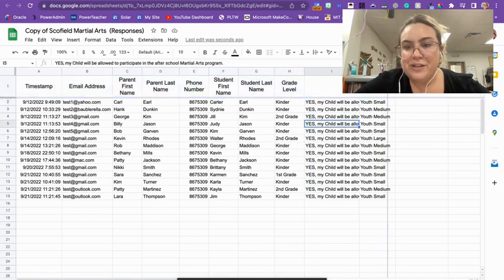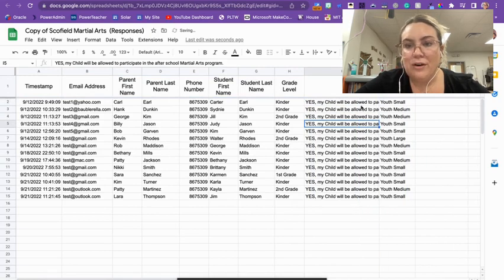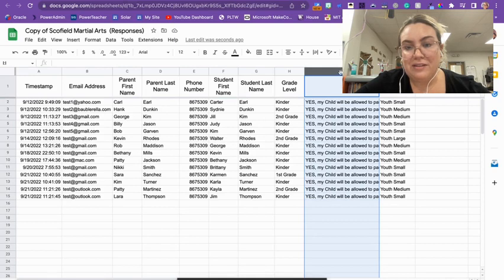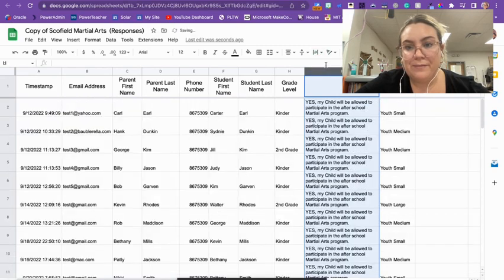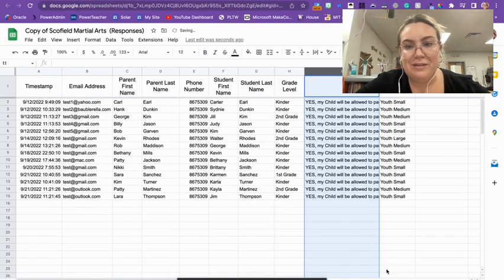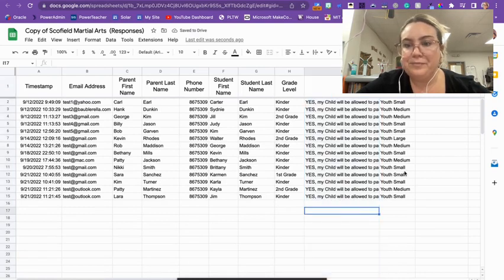You can either stretch it out or highlight this row. You can click it, hit shift, click your bottom one to select all, or you can click up here at the letter I, which is the column title, and it'll select the entire column. And you can text wrap that as well, and it'll make it all come out. The only problem with doing it that way is it spaces out the rest of your form, so I don't really like doing that. I kind of know what the rest of this said, so I just leave it, but up to you. And then sizes.